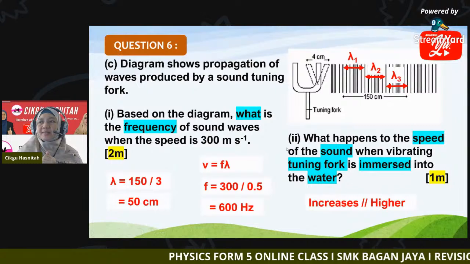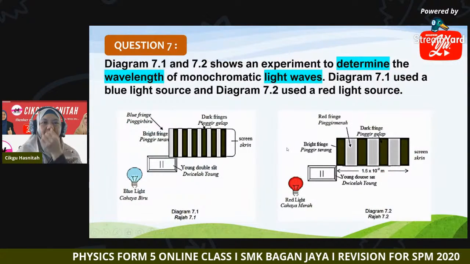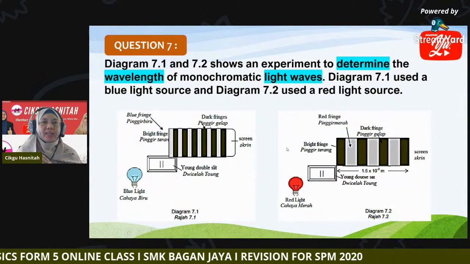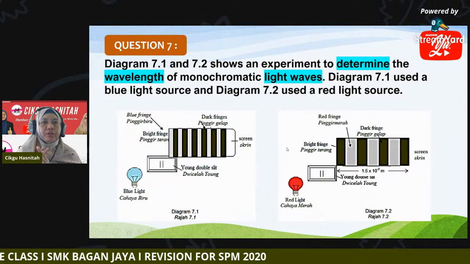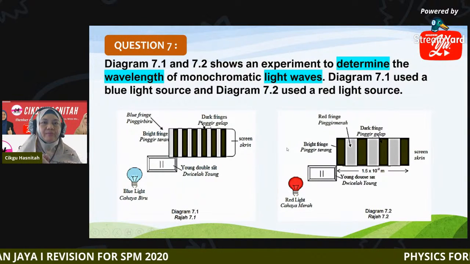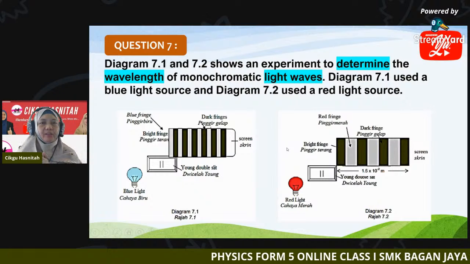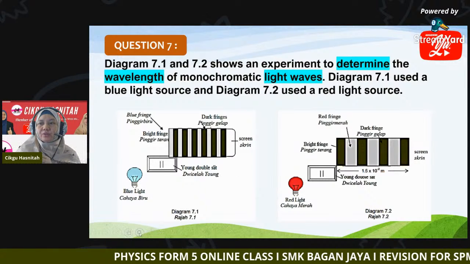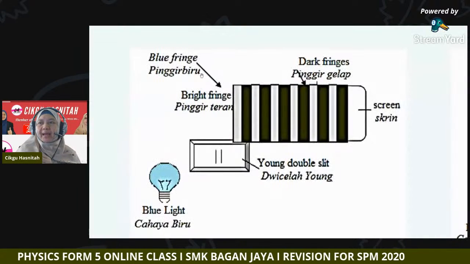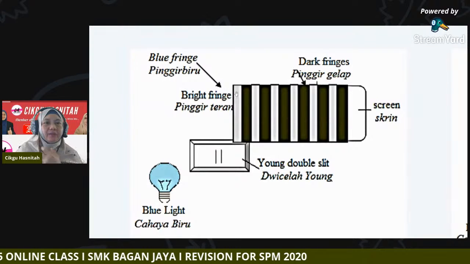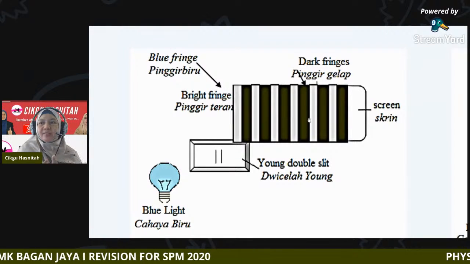Okay, next. Now we have diagram 7.1 to determine the wavelength of monochromatic light wave. In 7.1 we use a blue light and in 7.2 we use a red light source. Here we use blue light and this is how the pattern of the fringes appears on the white screen.